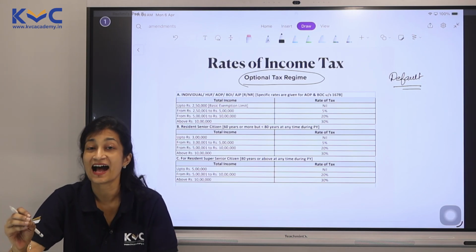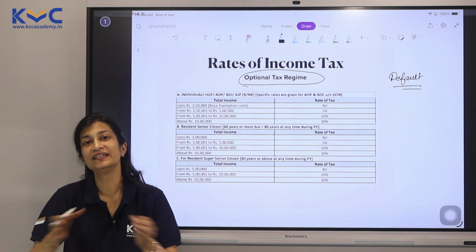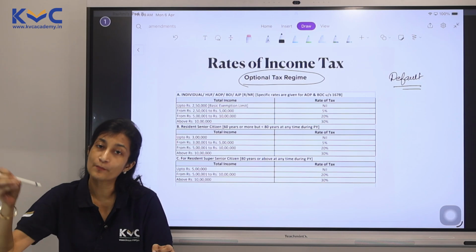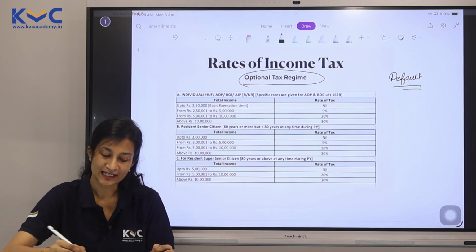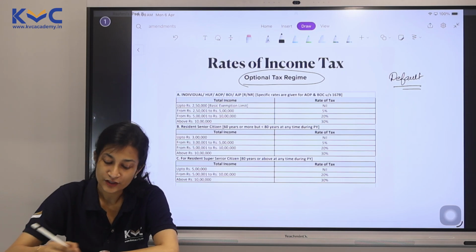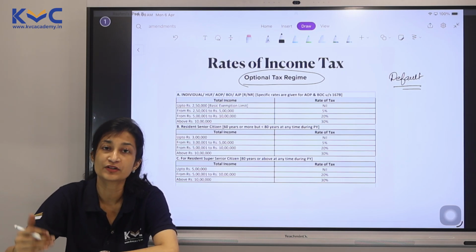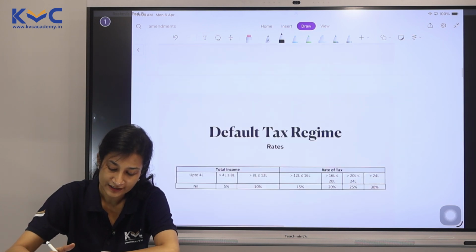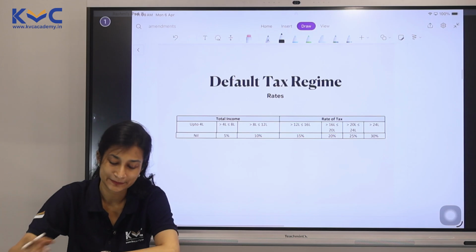This budget actually nails it because now the gap is becoming so wide. The tax benefits are much more in the default that people would definitely opt for default. So there is no change of rate as far as optional tax regime is concerned. However, if you move to default, the game changes completely here.